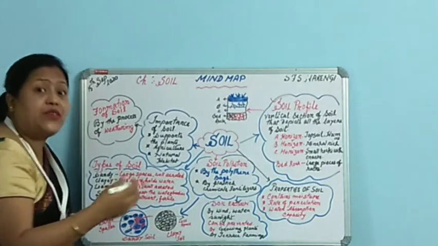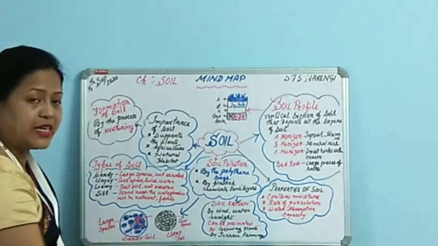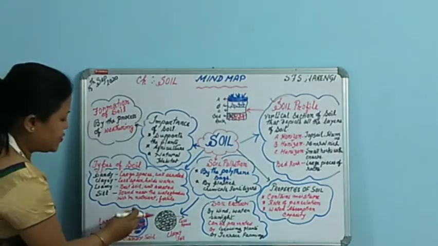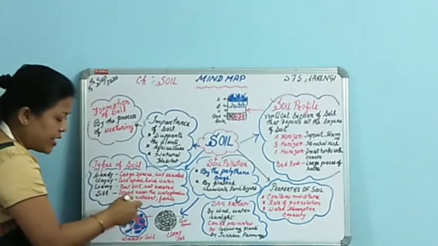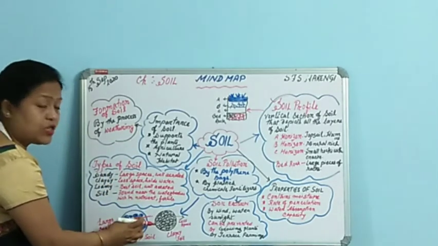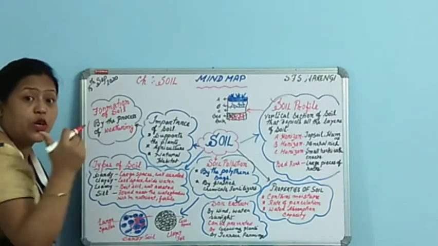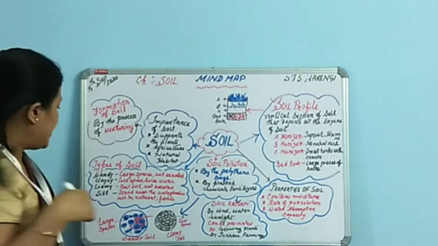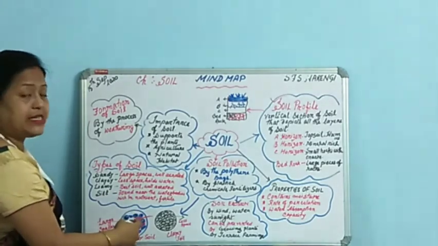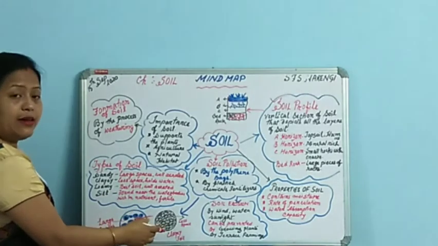Now the percolation rate, we will come across later on. The percolation rate is much more in sandy soil. Now what is percolation rate? The water can very easily seep down through the sandy soil particles because of the large gapping between them. That is called percolation. This percolation rate is the highest in sandy soil and it is less in the clayey soil.